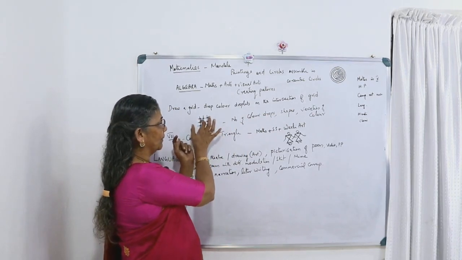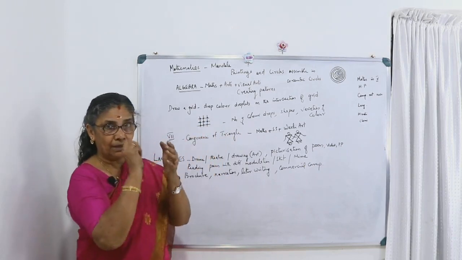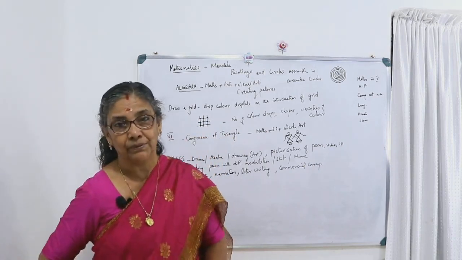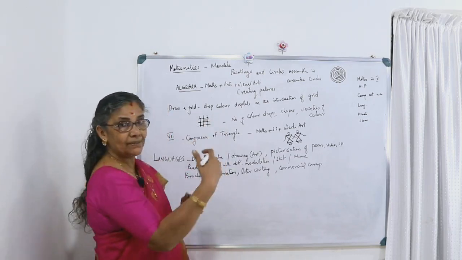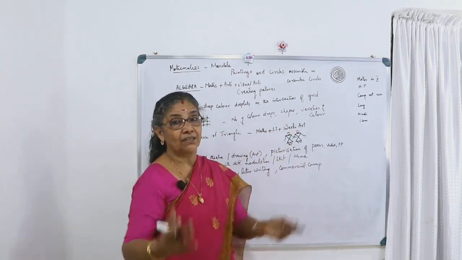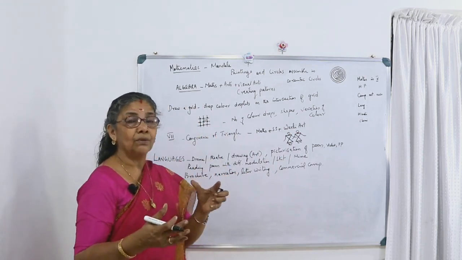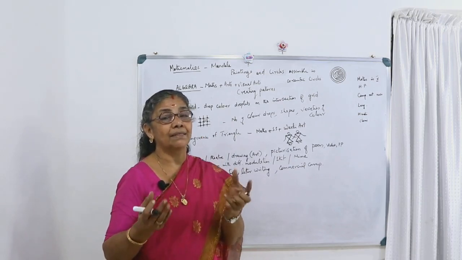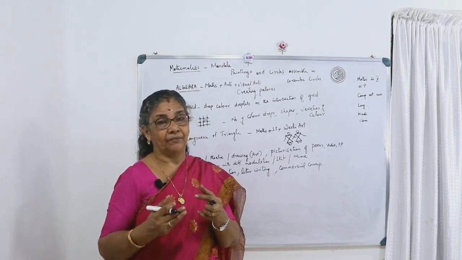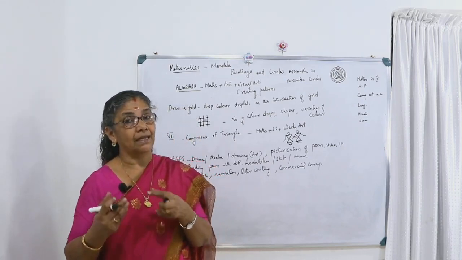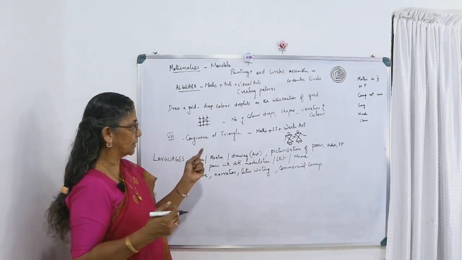So how many different drops you have to draw, the number of color drops you can mark, how many shades you are using, what shades you are using, and what varieties of colors. You can use varieties of colors there. That way this also gives you some artistic form. This can also be used for different spheres of life, as I told you: textiles, architecture, etc. Then we can see the congruence of triangles.